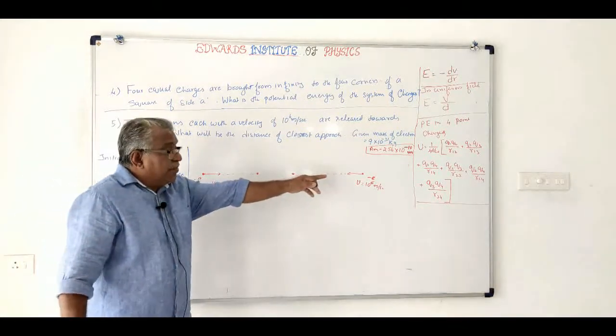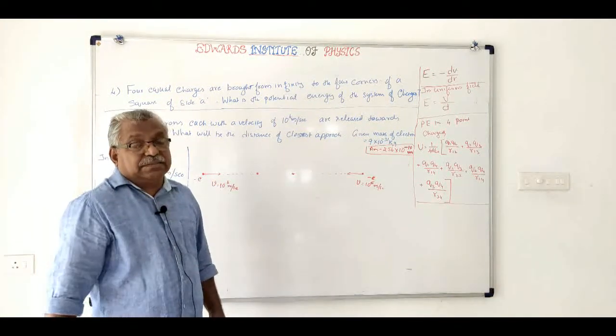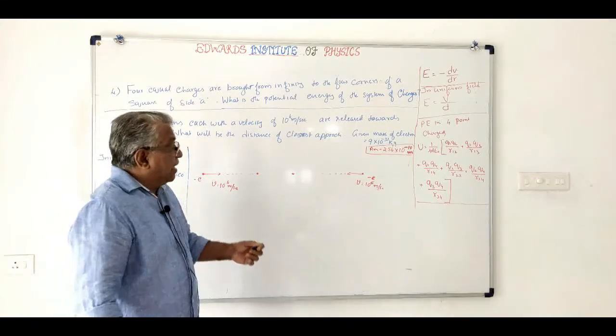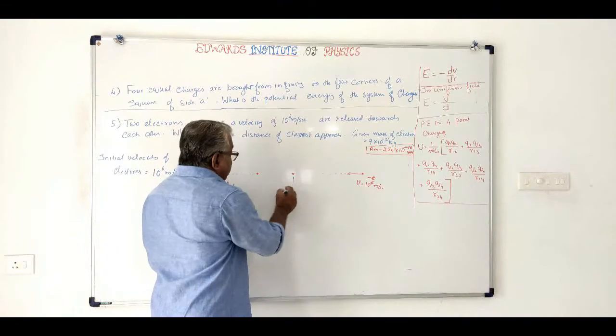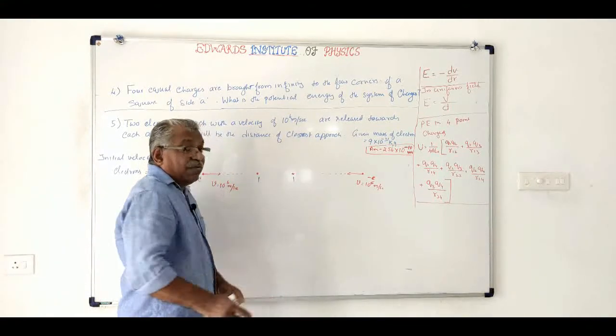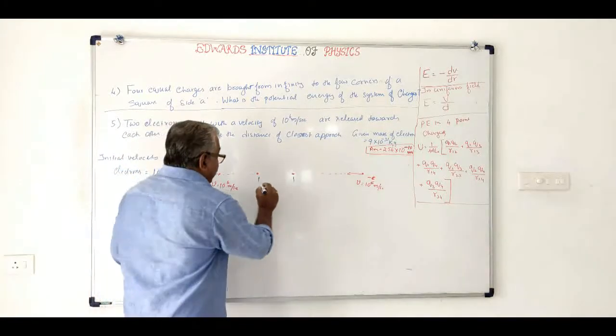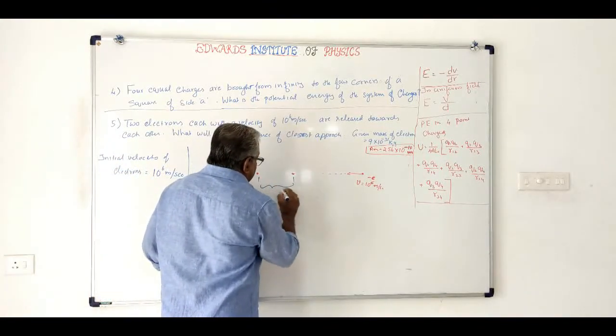Now, when it moves, it has kinetic energy. What is the kinetic energy? It is half mv square. And when it reaches here, what happens? This system will have potential energy. It is at a distance, say r. Suppose this distance is r.